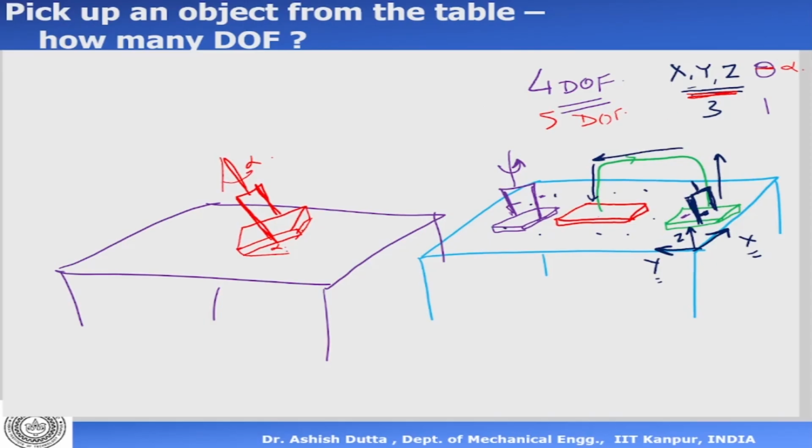Now suppose the object has 2 angles. Suppose the object is kept such that it has 2 angles. So the object is being kept like this.